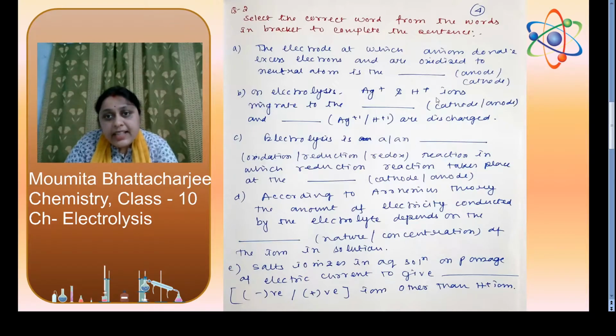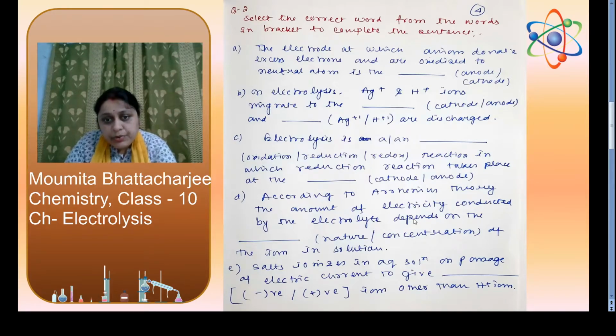Always the cations migrate to the cathode, and Ag plus is discharged, because Ag is placed below hydrogen in the electrochemical series. Electrolysis is a redox reaction in which reduction takes place at the cathode. So the answer will be redox and cathode.